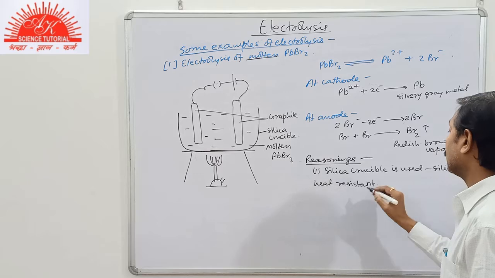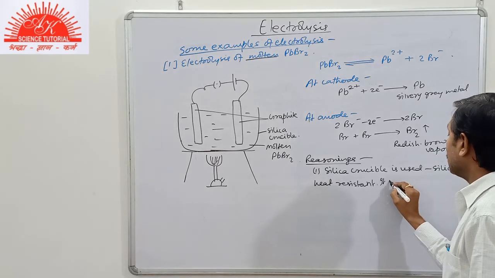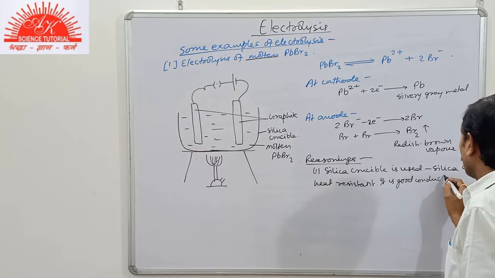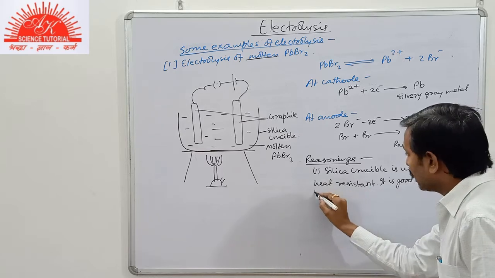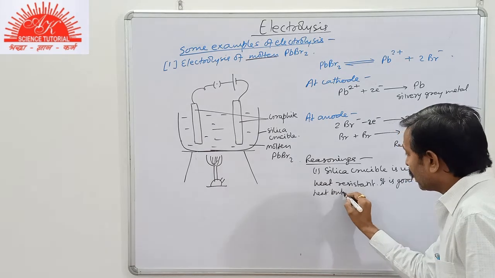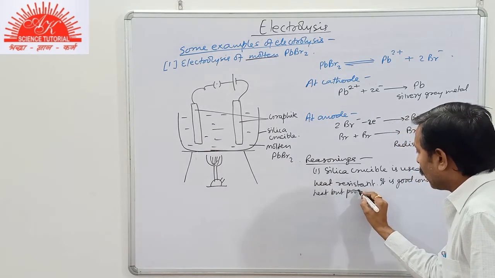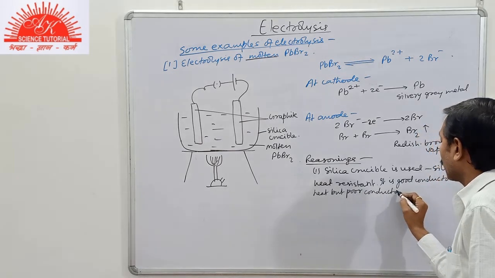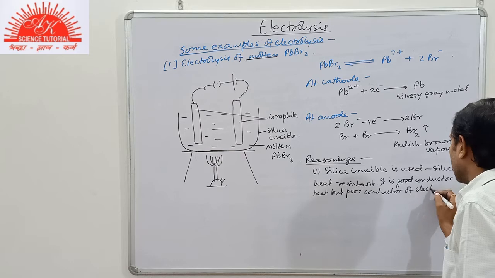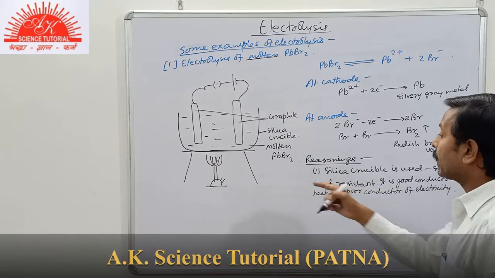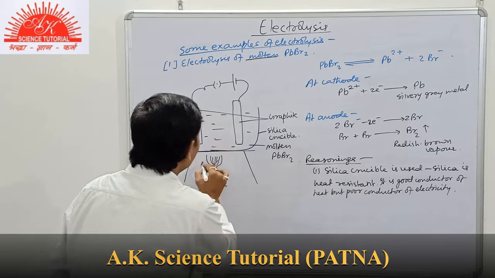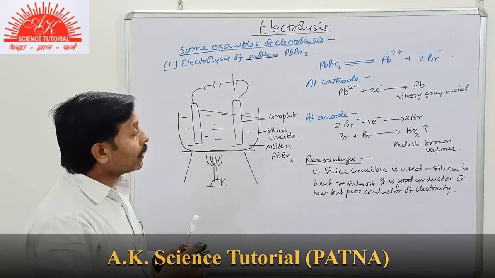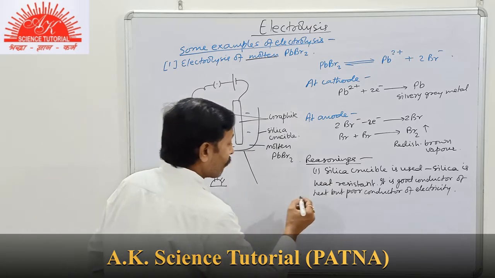And next, it is a good conductor of heat, but a poor or bad conductor of electricity. Means when the electric current is passed through the electrolyte, it will not be conducted to the base. Clear, student? So this is the first reasoning.